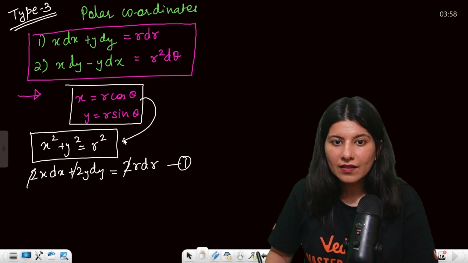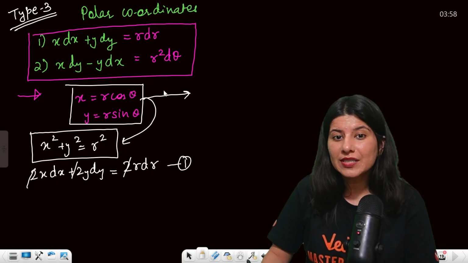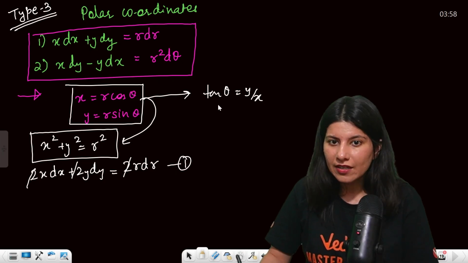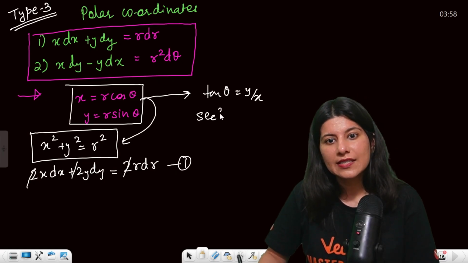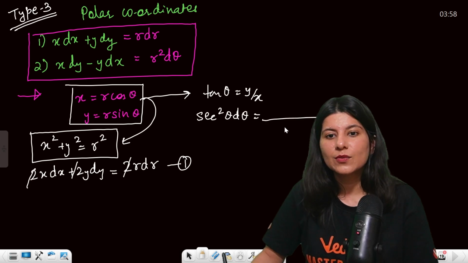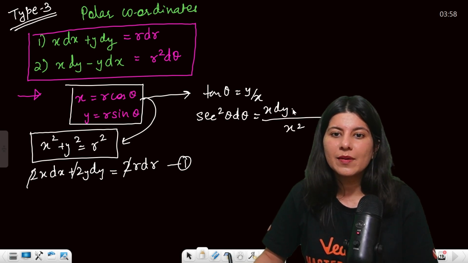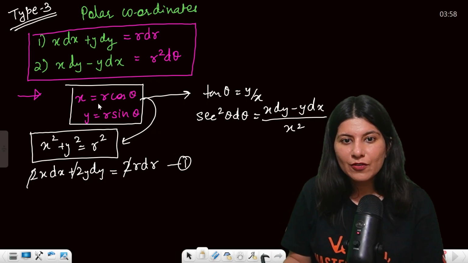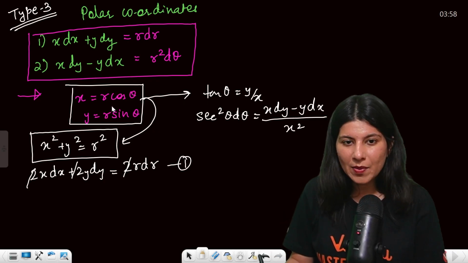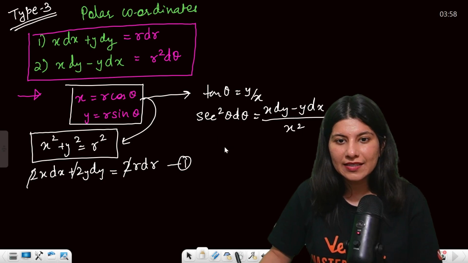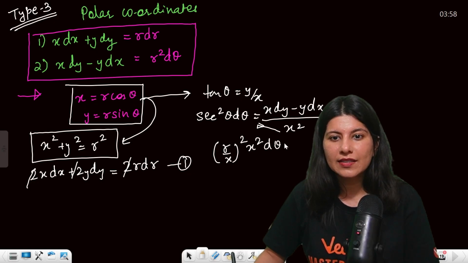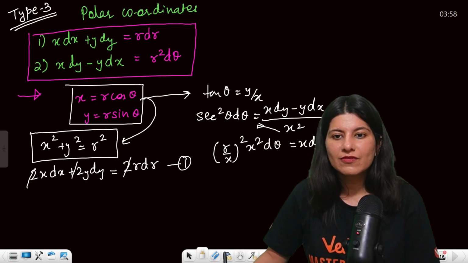Square and add, or the second thing you can do is divide. So tan theta will be equal to y by x. Now differentiate this. If you differentiate this, tan theta gives sec square theta d theta is equal to x dy minus y dx over x square. Correct? Now tell me, cos theta is x by r, sec theta is r by x, so r by x whole square. And this x square will go here. So this is x square d theta is equal to x dy minus y dx.